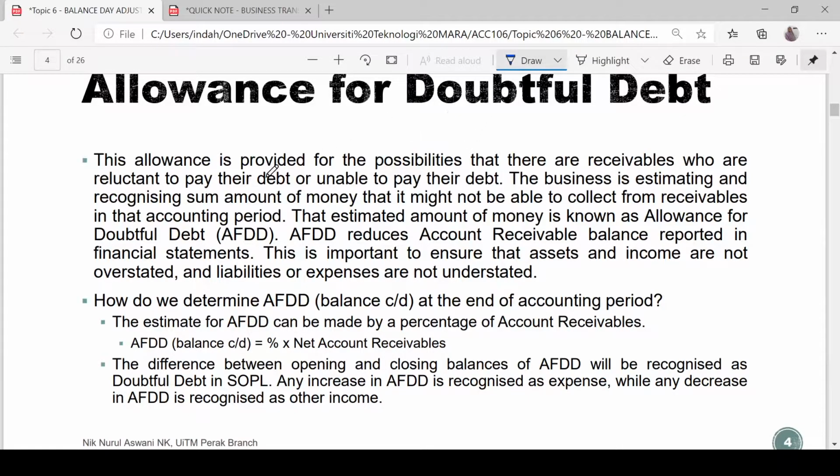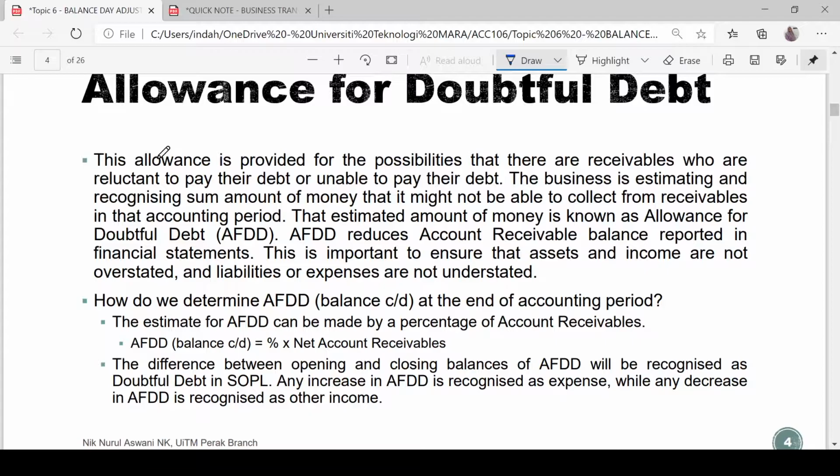This allowance is due to uncertainty in the business. The business estimates and recognizes some amount of money that it might not be able to collect from receivables in that accounting period. This estimation is usually made based on the history with the customer or the experience throughout the years that they do the business. That estimated amount is known as allowance for doubtful debt, AFDD.